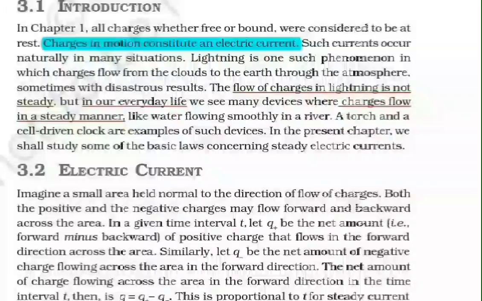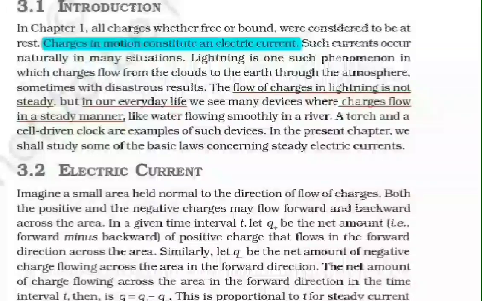Similarly, let -q be the net amount of negative charge flowing across the area in the forward direction. The net amount of charge flowing across the area in the forward direction in the time interval t then is q = q+ - q-.